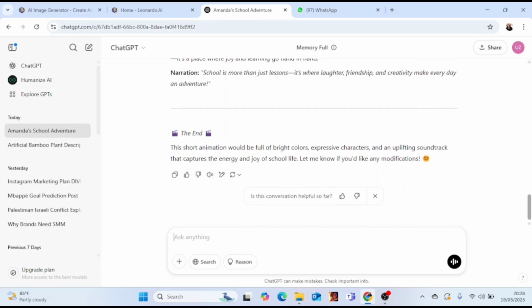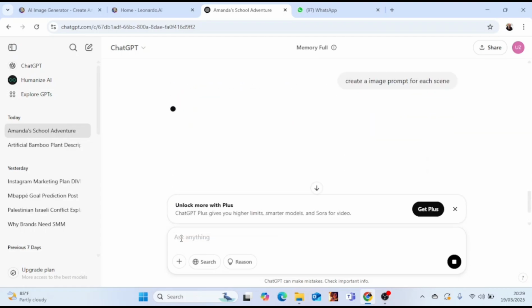If you're trying to produce anything on ChatGPT or using AI, be specific about details, because if you just ask for a prompt of a child in school, it's going to produce different images, since you didn't specify the kind of hair, the kind of clothes, the kind of shoes. So please, when you're trying to do this, make sure that you give details, which is going to help the AI.